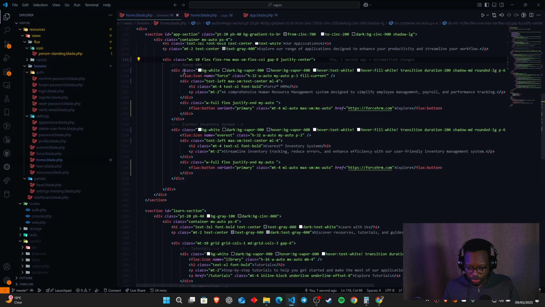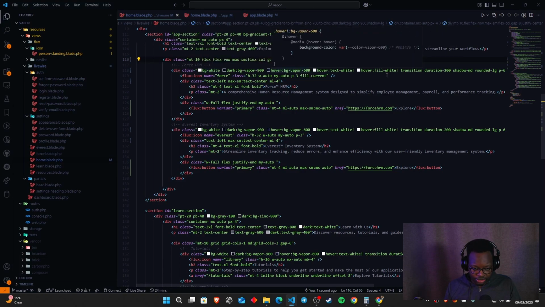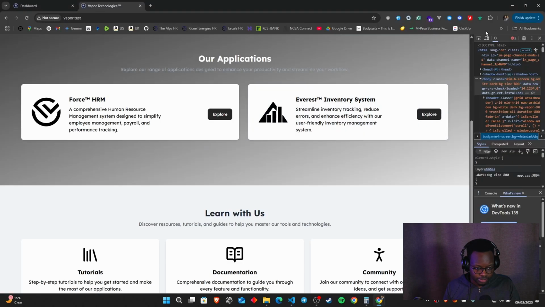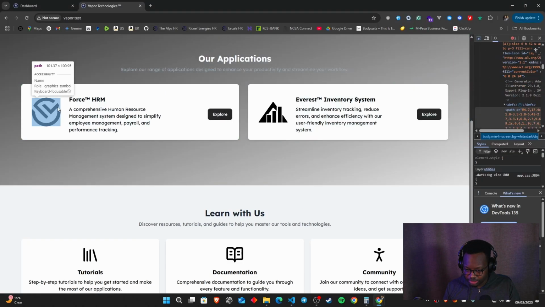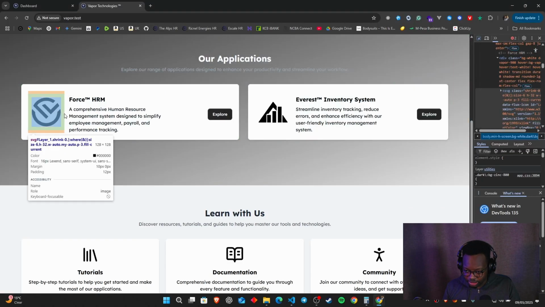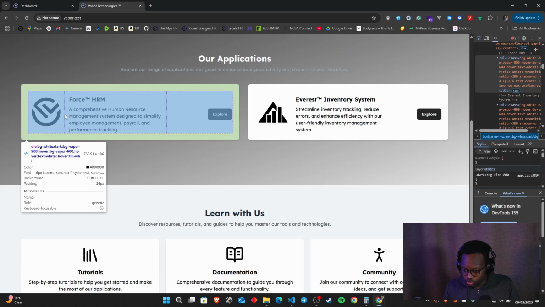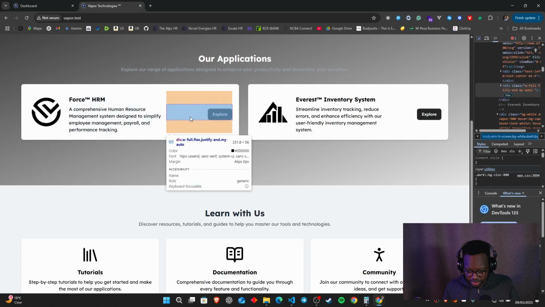And then when we are coming into these areas over here, you can definitely see that first things first, if we hover with this, we've not done much spacing in between these two. So the logo, these items here, and the explore button right here.